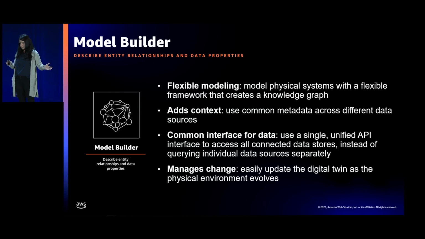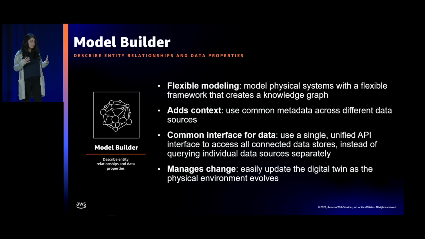So all the data connectors that I talked about in my previous slide are now essentially components that you attach to entities, and these entities can be pieces of equipment, it can be assembly lines, it can be processes that you want to model into your digital twin. So it's a really flexible way to build out your digital twin model into a knowledge graph. And this knowledge graph is essentially common metadata that connects the dots between all these different pieces.